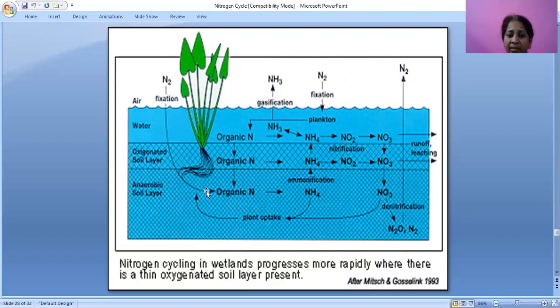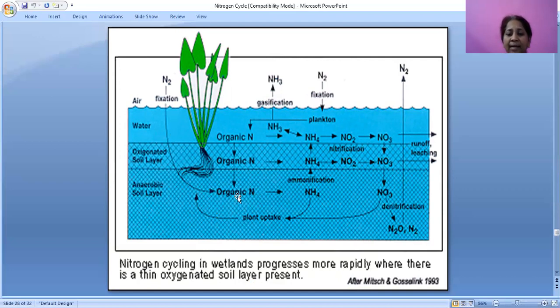In a circular form we can see first atmospheric fixation, and after fixing, atmospheric nitrogen is converted into organic nitrogen. Organic nitrogen is nothing but that which is present in nucleic acids like RNA and DNA.